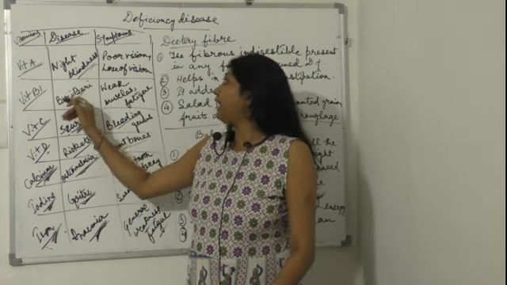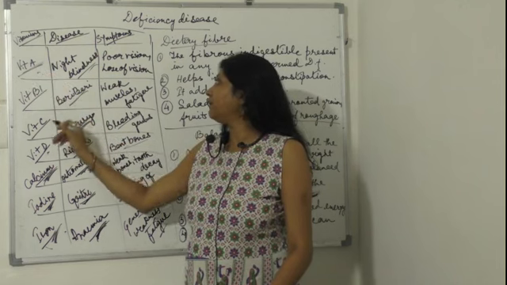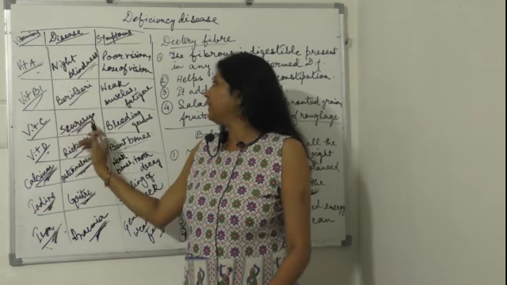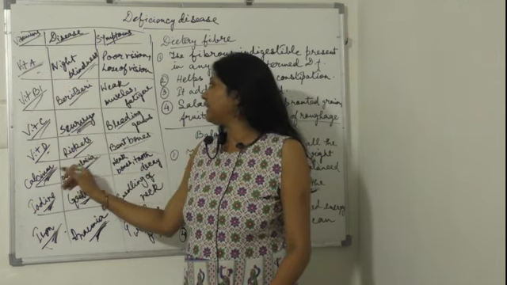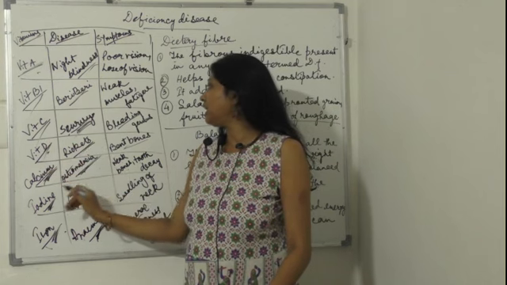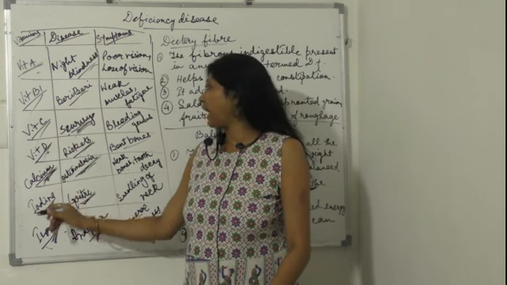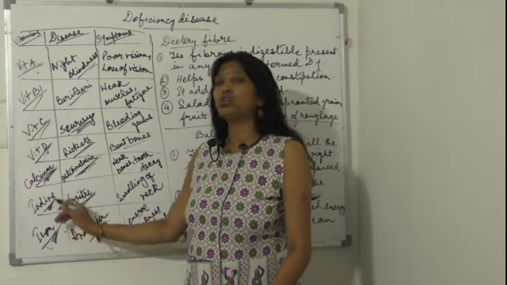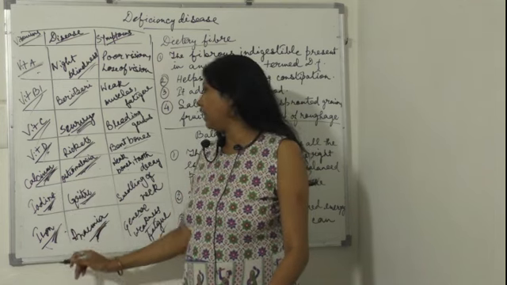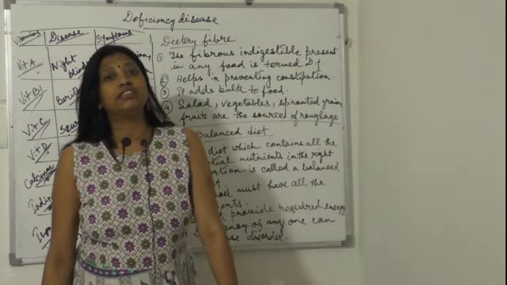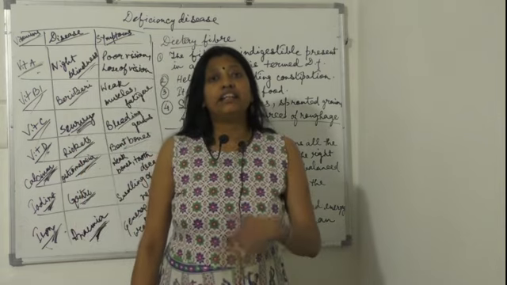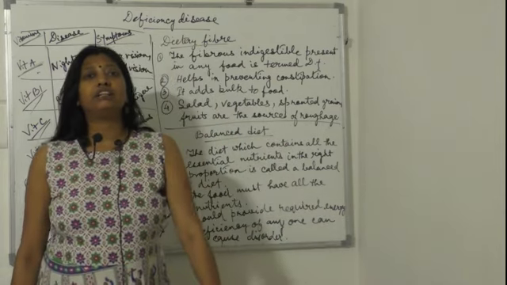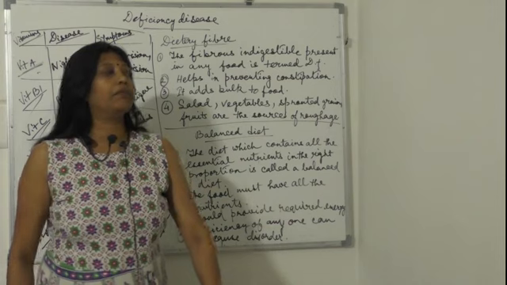Okay, so these are some deficiency diseases and the causes of those diseases. Night blindness because of vitamin A, beriberi because of vitamin B1, scurvy because of vitamin C, rickets because of vitamin D, osteomalacia due to calcium deficiency, goiter due to iodine deficiency, and anemia due to iron deficiency. So these are some deficiency diseases which are very common in our body.